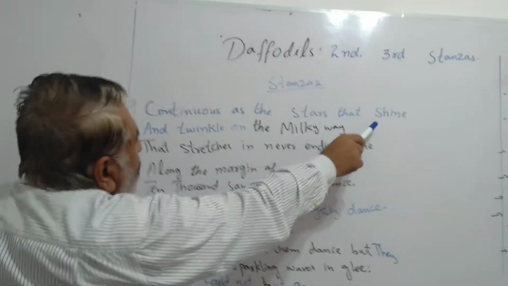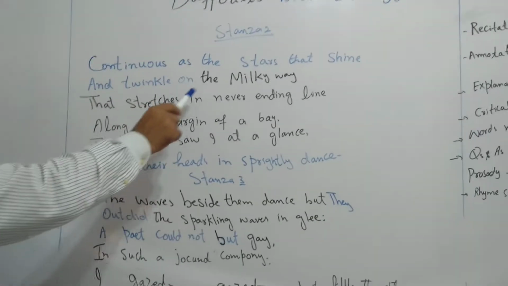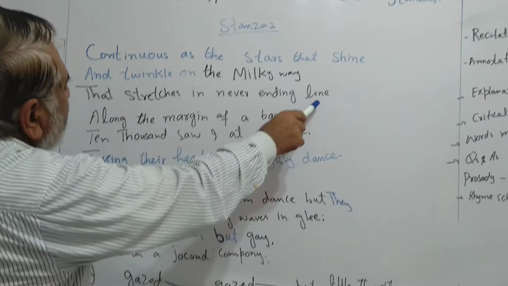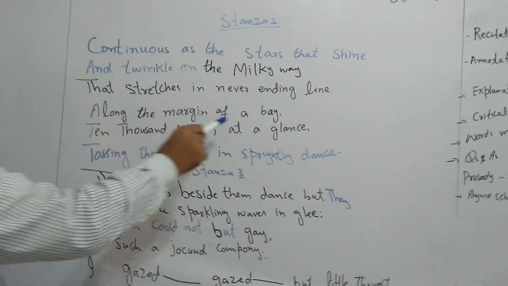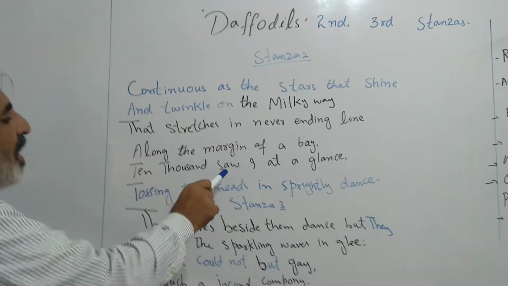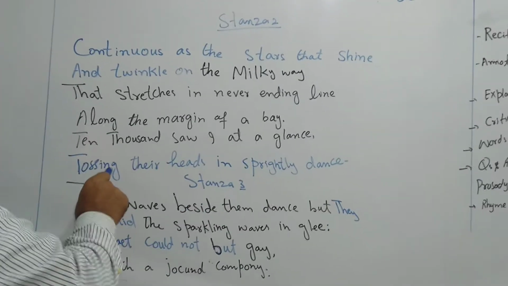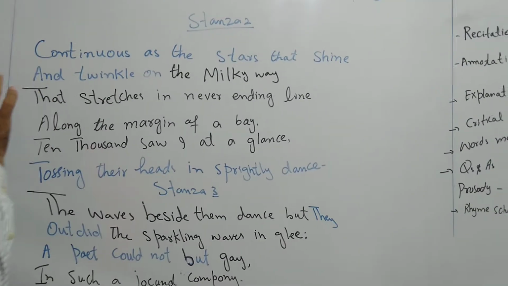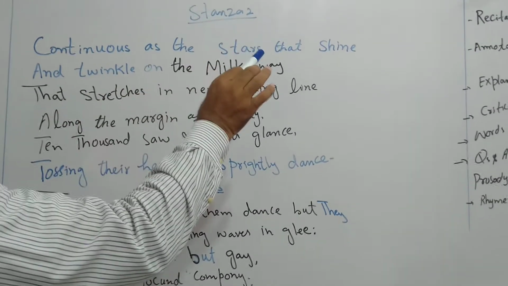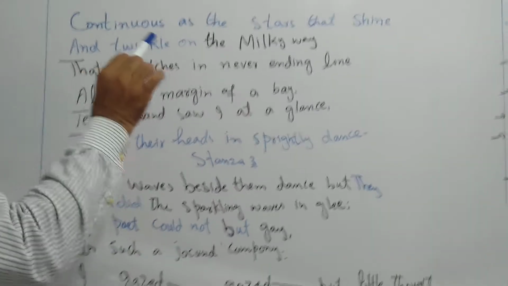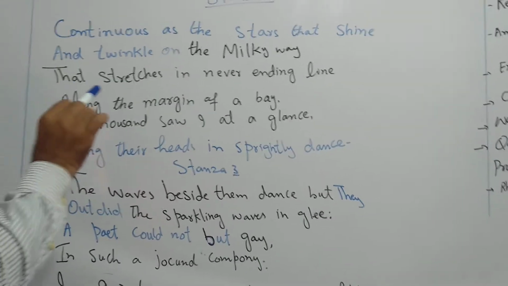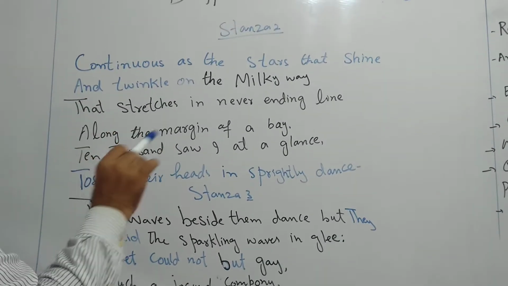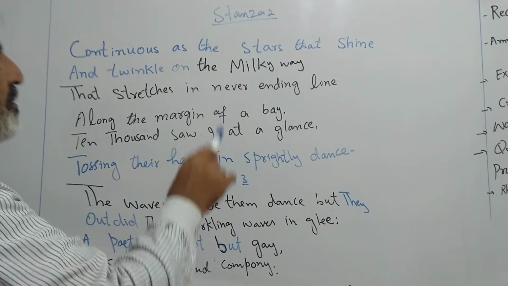Continuous as the stars that shine and twinkle on the Milky Way, they stretched in a never-ending line along the margin of a bay. Ten thousand saw I at a glance, tossing their heads in sprightly dance. Again, continuous as the stars that shine and twinkle on the Milky Way, they stretched in a never-ending line along the margin of a bay. Ten thousand saw I at a glance.